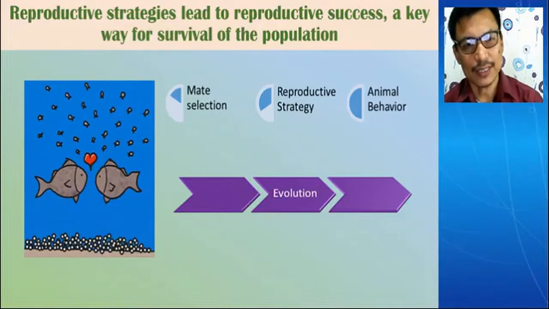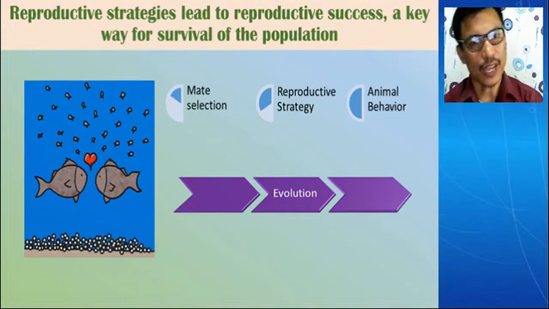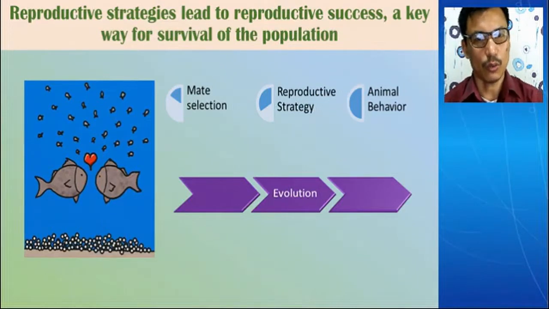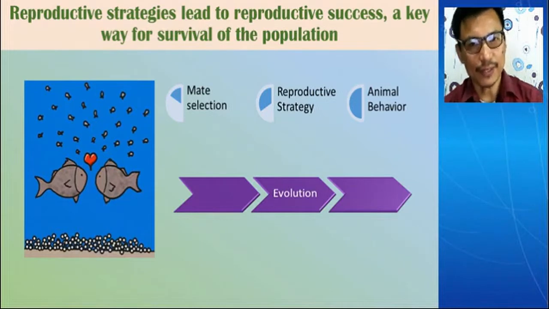In this slide you can see there are 3 points: mate selection, reproductive strategy, and animal behavior. What we are talking about is animal behavior, and if you go back and look at the cause of the animal behavior, pick up the reproductive part, you will find that the animal is following some specific reproductive strategy.